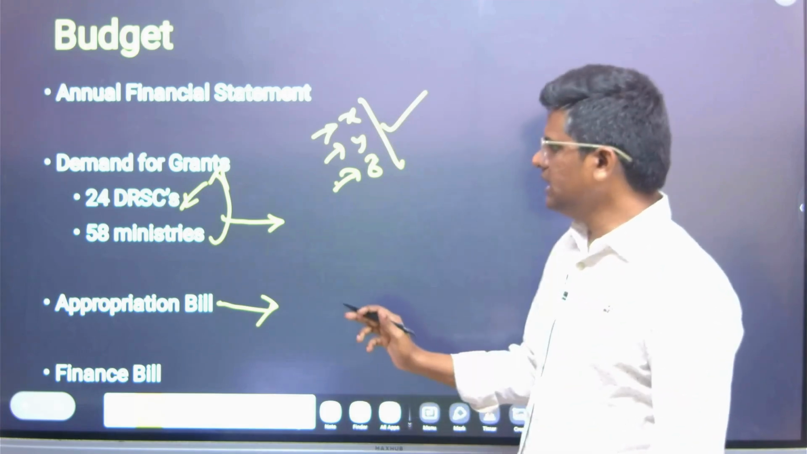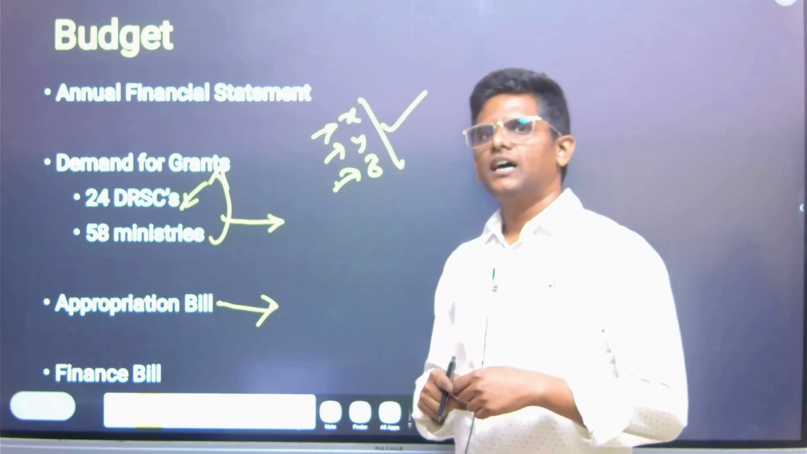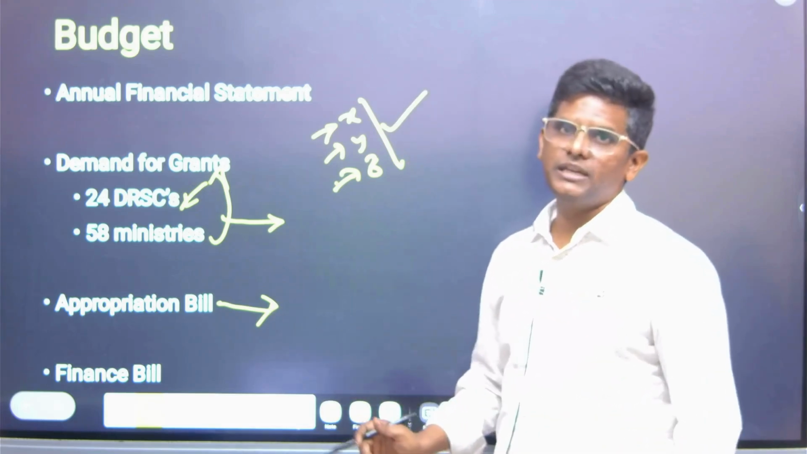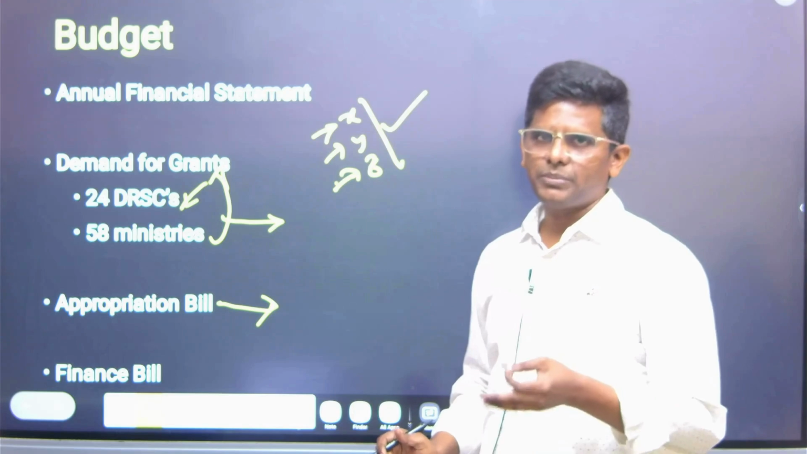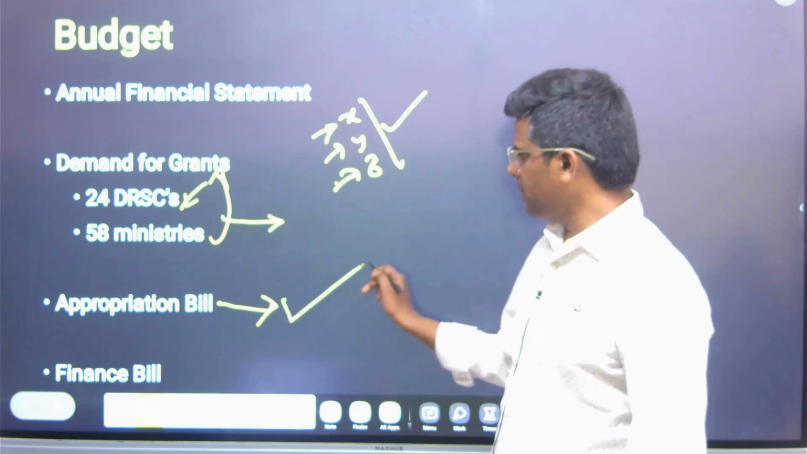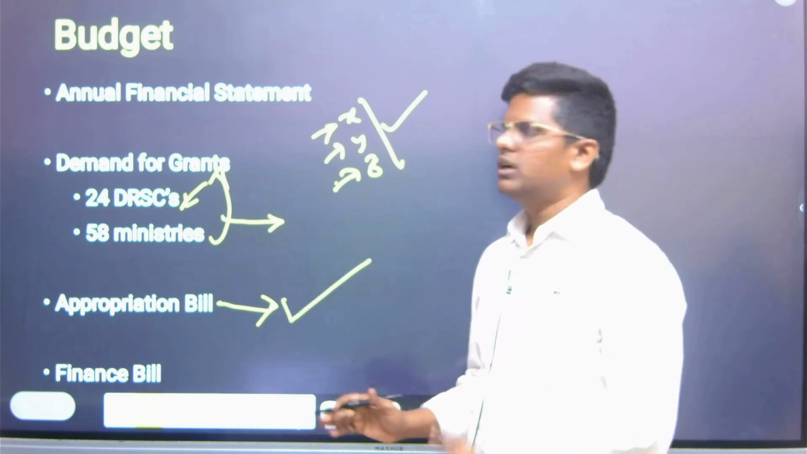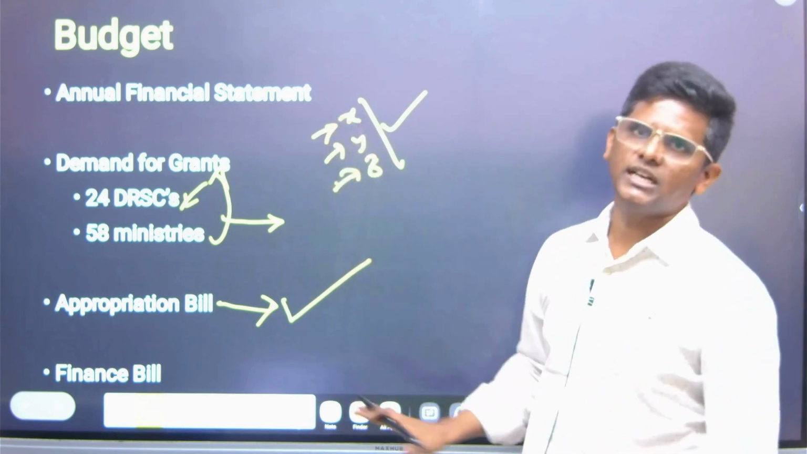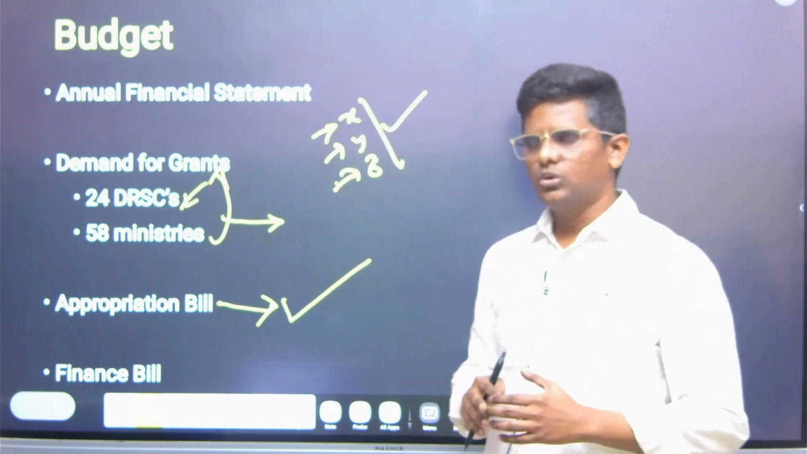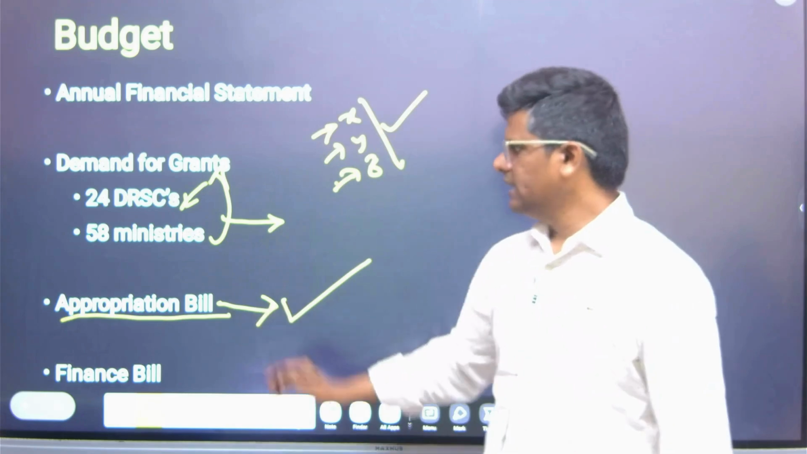But still the government cannot go and start spending on the expenditure. The appropriation bill is the key. Without the appropriation bill, it is like a legal key. Only after the appropriation bill is the government approved to spend the expenditure on the ministry. It is like a two-step process, so as to have parliamentary control on the entire expenditure.